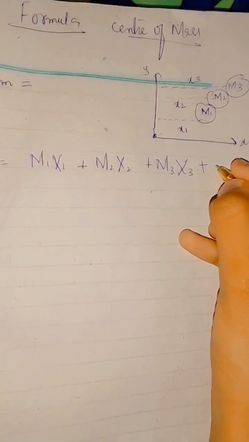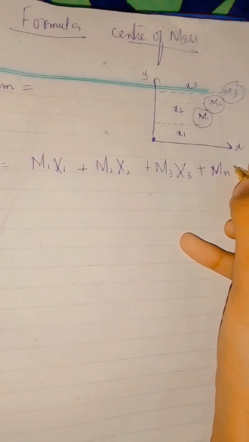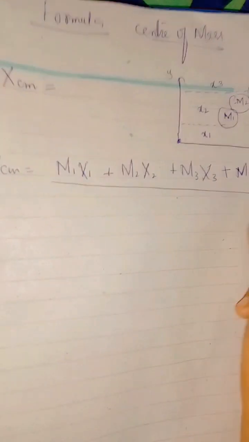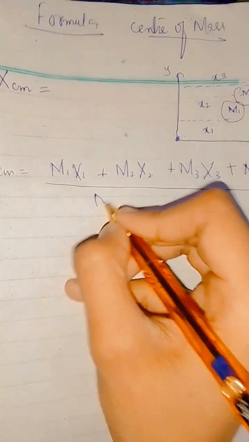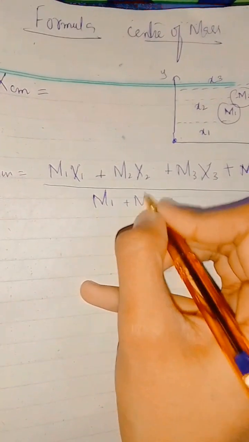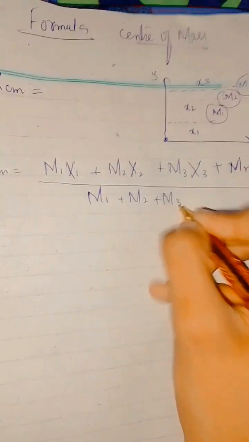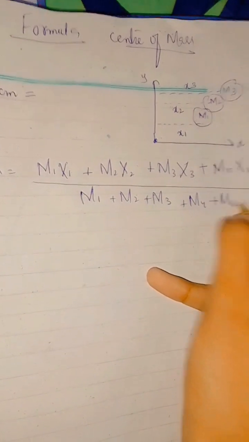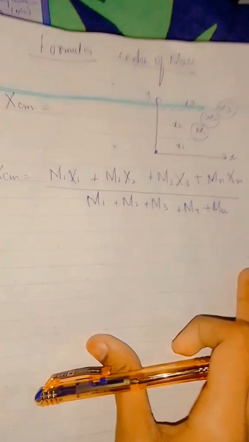I have just taken three masses, but it can be more than that. This is divided by the sum of the masses, m1 plus m2 plus m3 plus m4, and so on. That can be the formula.